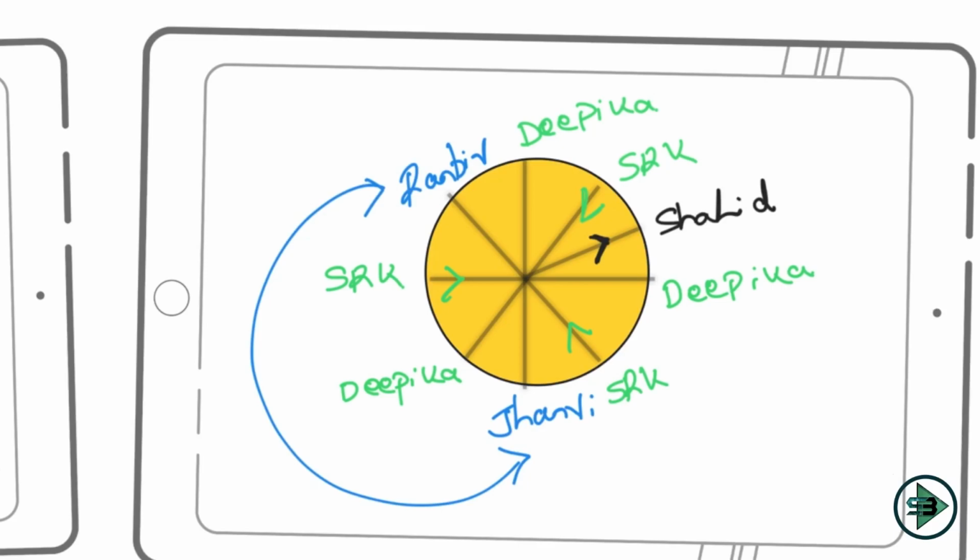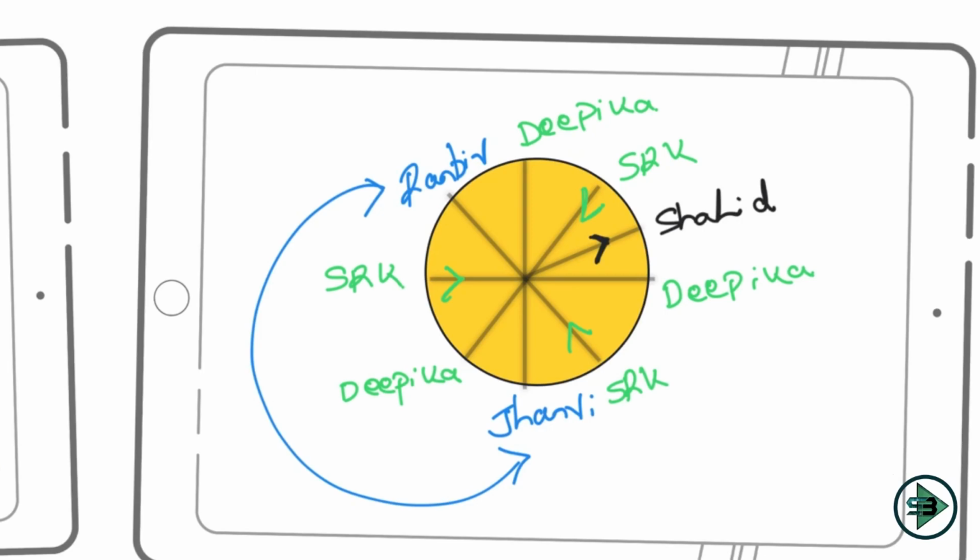Now I'll search for the third link. If you can see, I'm deriving from the first, the second. From the second I'll derive the third link. Now I need to have some information about Shahid and SRK or Deepika in that third link, which will help me identify what possibly could be the arrangement. So let's start with the next.